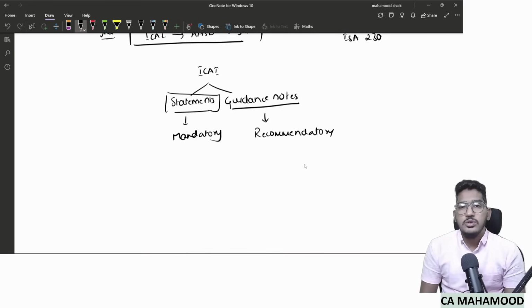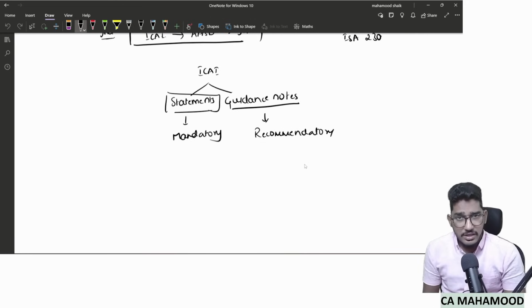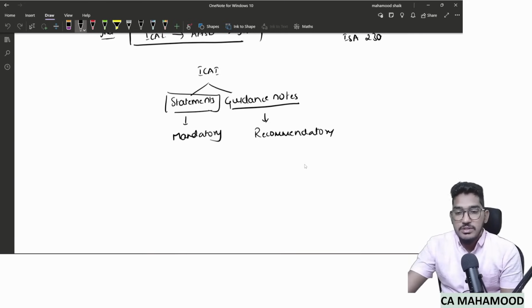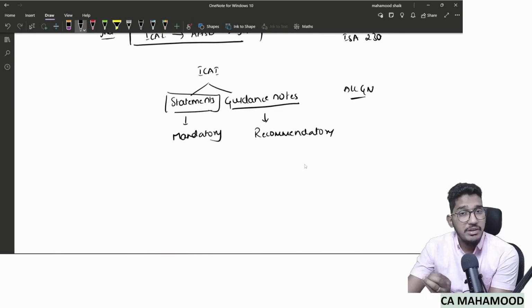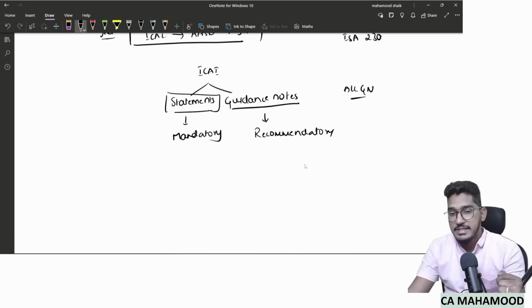Just now I told you guidance notes are recommendatory, but guidance notes are generally recommendatory in nature, except a few guidance notes which are mandatory. The general nature is recommendatory, but there are two guidance notes whose compliance is mandatory in nature. That's why if they ask you in the exam as a true or false statement, all guidance notes are recommendatory, the answer should be false. Generally, guidance notes are recommendatory in nature, except a few guidance notes whose compliance is mandatory.